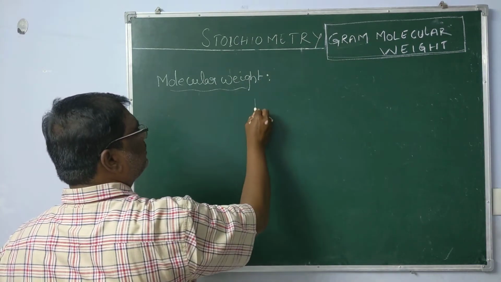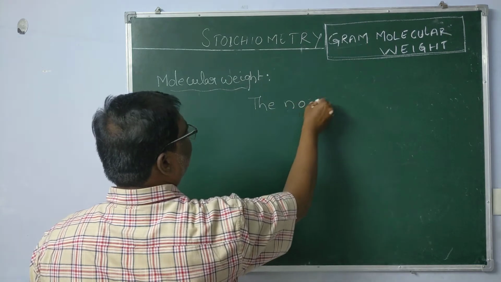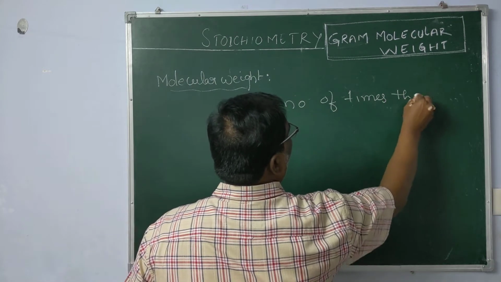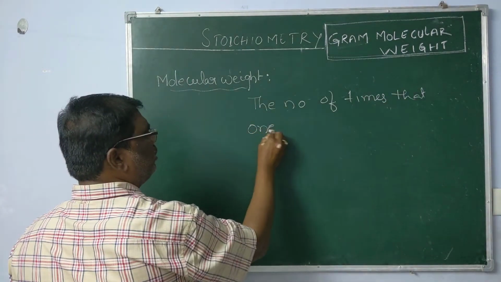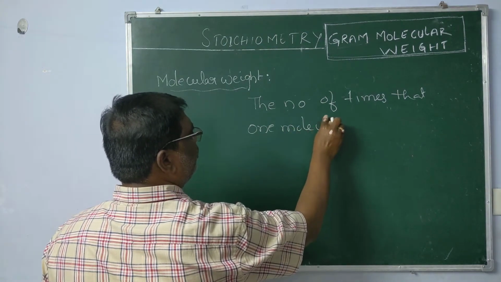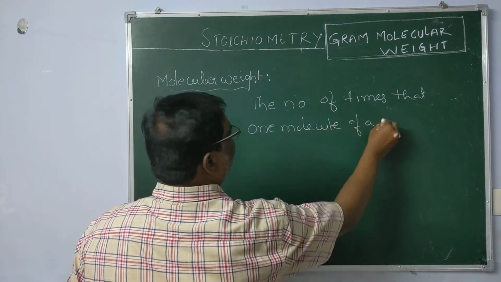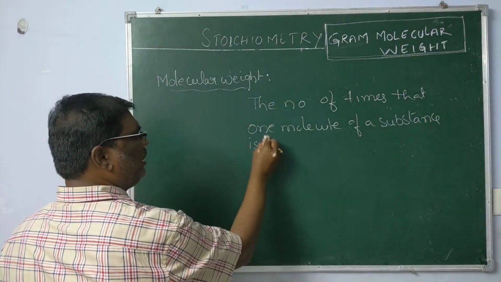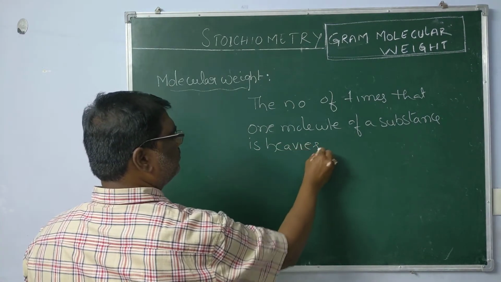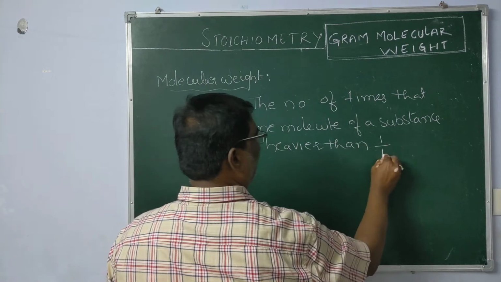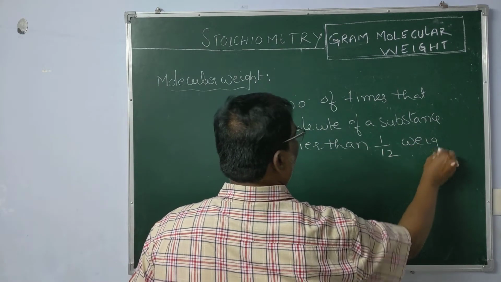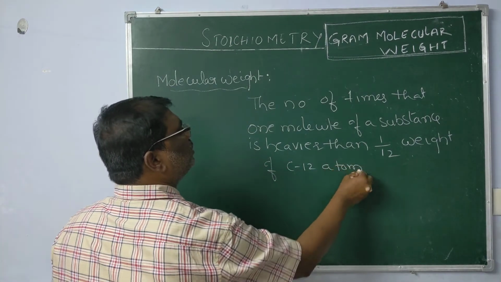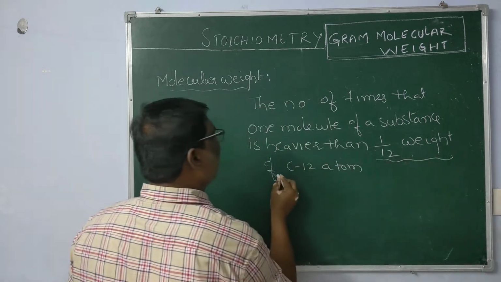This is taken as the number of times that one molecule of a substance is heavier than 1/12 the weight of a C12 atom. You know, 1/12 of a C12 atom.